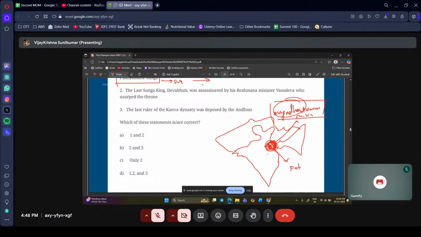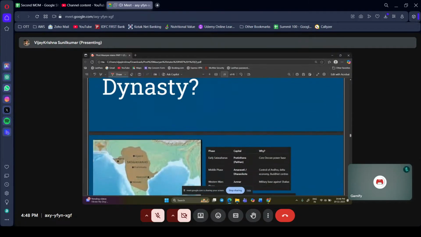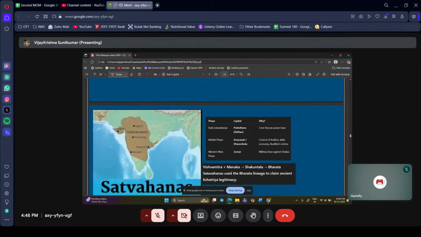But what happened is, when the Shatavahanas expanded, they shifted towards this place. This is their important place. This region, Andhra, Telangana, Orissa and Karnataka, is where the Shatavahanas existed. These are the portions where the Shatavahanas ruled. So what happened after the Kairos? This is what I was talking about, the map of the Shatavahanas.